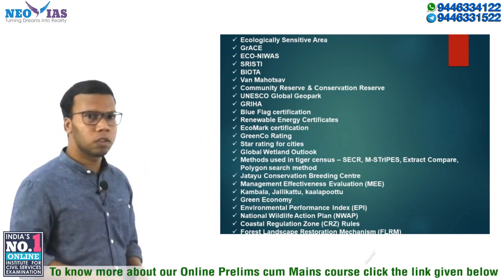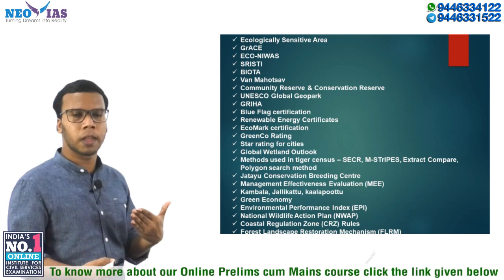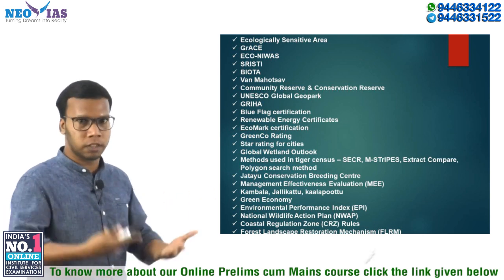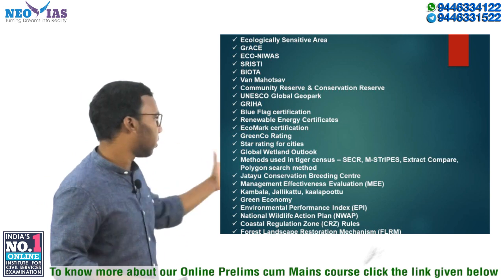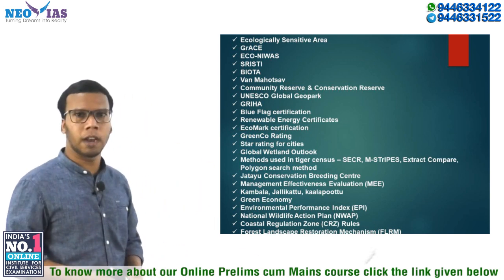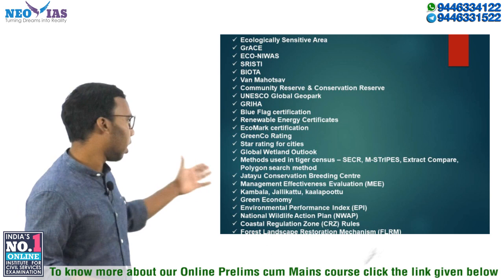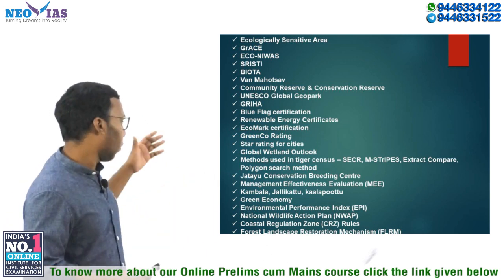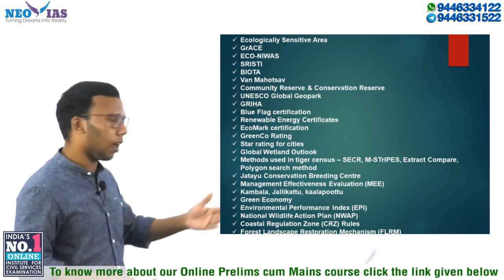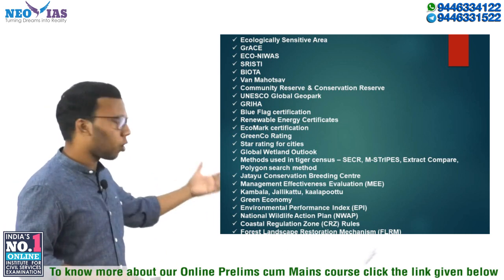Then green economy. So you need to know what is green economy. Okay, and when it was initiated, right? Then Environmental Performance Index, an index called EPI, Environmental Performance Index. The National Wildlife Action Plan is there. Then Coastal Regulation Zone rules are there. Then Forest Landscape Restoration Mechanism, FLRM. Okay, so these were the other topics which were in news.